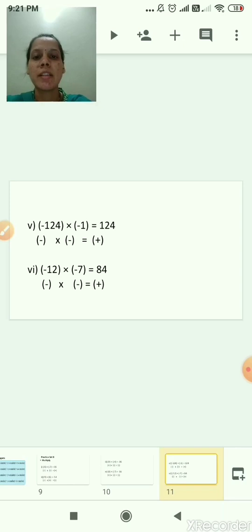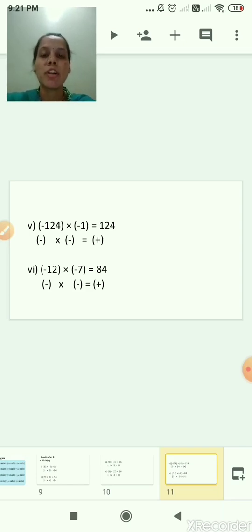Now the sixth sum, -12 multiplied by -7 is equal to, what is the first number here? 12. What is the sign of the first number? Minus. What is the second integer? 7, correct. What is the sign of 7? Minus. So minus minus, it becomes plus.